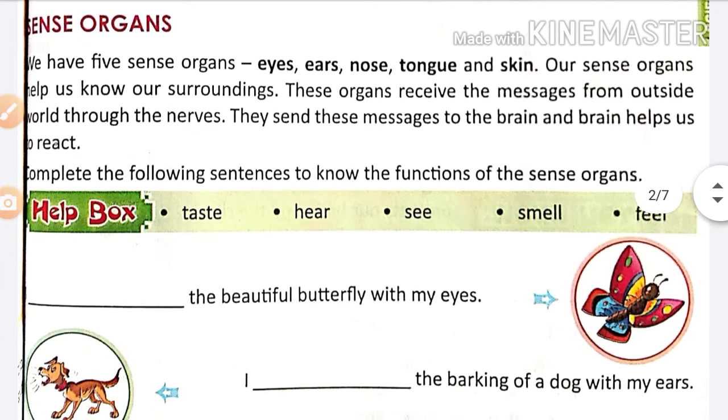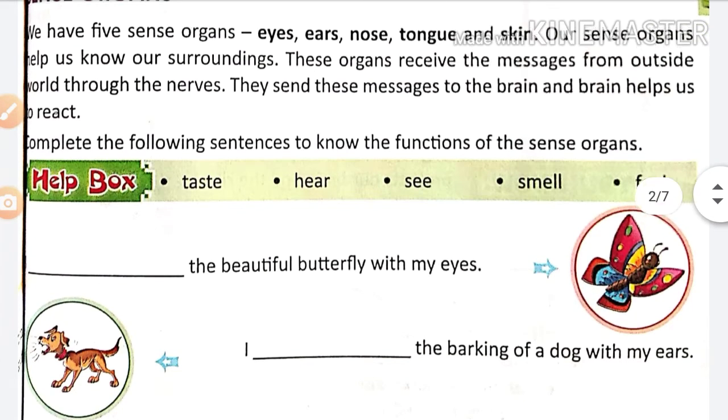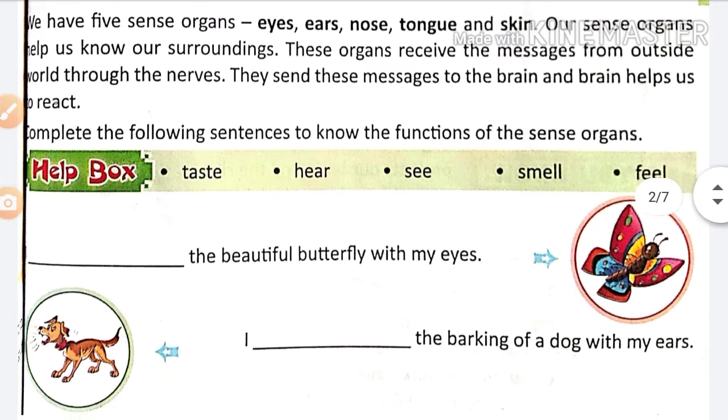See the student, whatever changes are going on around us, we can feel by these five sense organs. How does this work? Messages are sent through the nerves to the brain, and the brain helps us to react to these changes.